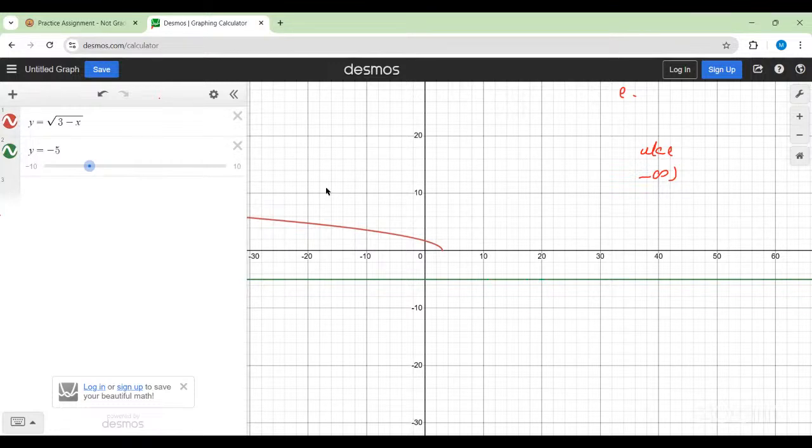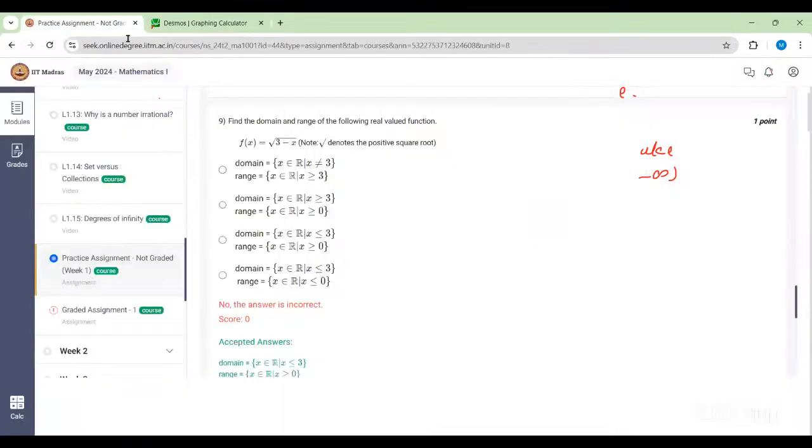You're getting my point? Whenever somebody asks about surjective, especially surjective, they have to specify the codomain. The codomain has to be given explicitly. And if it is not given, you will always assume that the codomain is the whole real number set. Yes. Okay, thank you very much, madam. Is it clear?